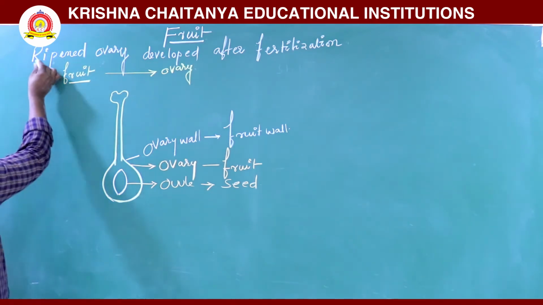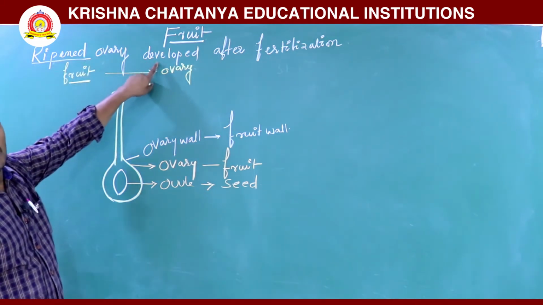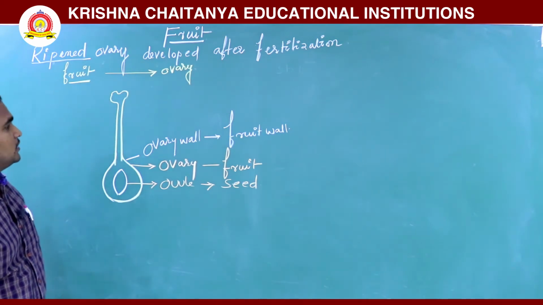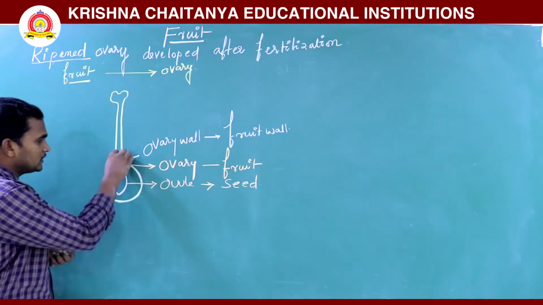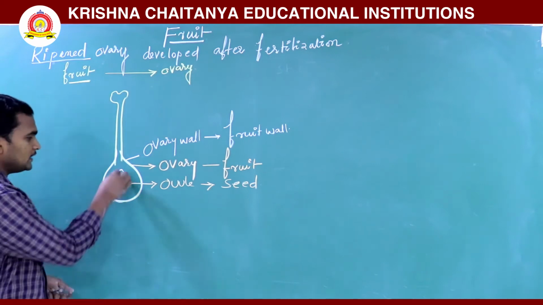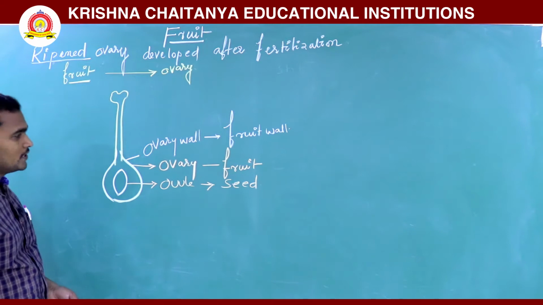So here, what are they giving? Ripened ovary developed after fertilization. After fertilization, this ovary changed into fruit. The ovules inside developed into seeds.